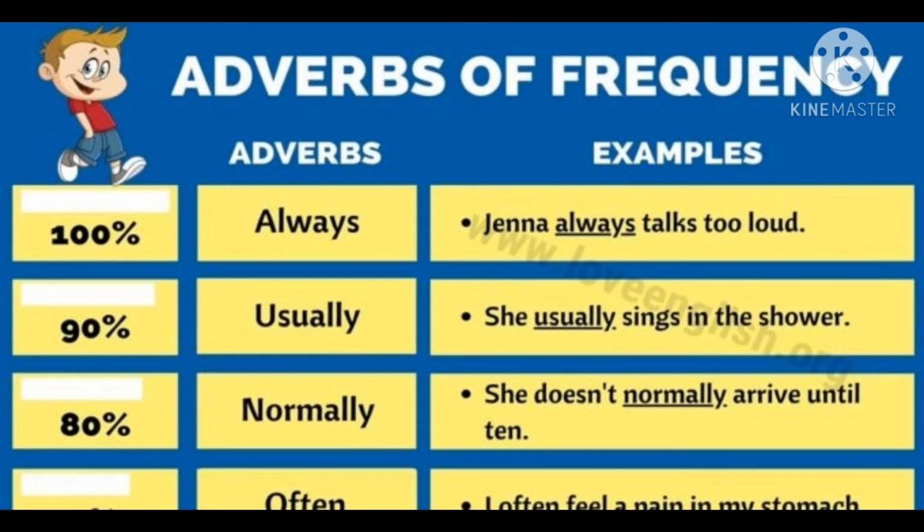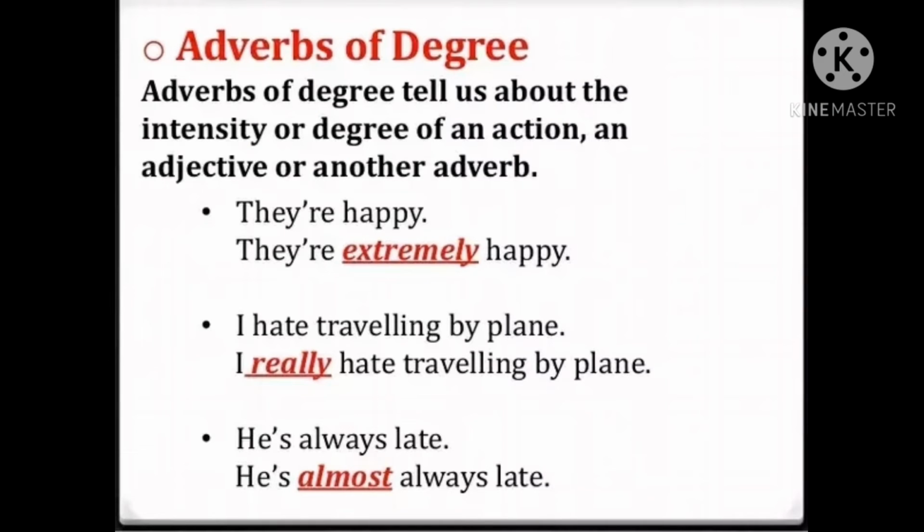Then we have the next type, that is adverbs of degree. They indicate the intensity or degree of a verb, an adjective or another adverb. Words such as very, almost, too, enough, entirely, really, only, quite, extremely are some common adverbs of degree. For example, they are extremely happy. I hate traveling by plane. I really hate traveling by plane. He is always late. He is almost always late.